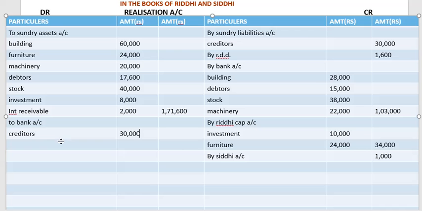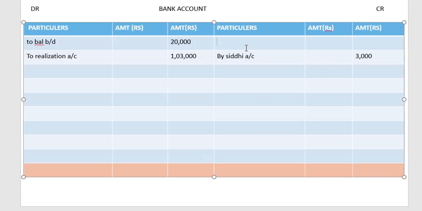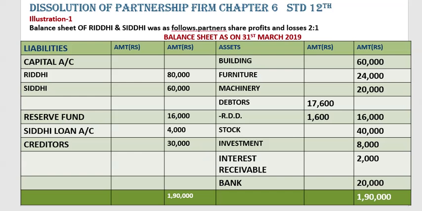Okay, and dissolution expenses also we are going to write over here. Realization expenses. We'll add in this only how much it was given, 4,000 in adjustment. Okay, so total we get 34,000. Now this 34,000 we are going to pay here. So by realization account 34,000. See, for us the creditors are more important, we have to pay them first.